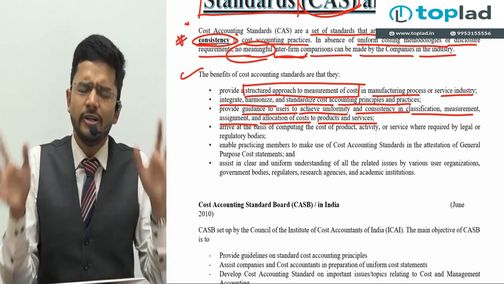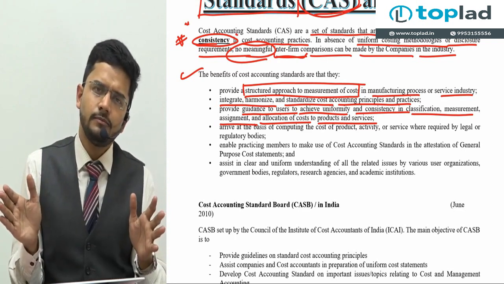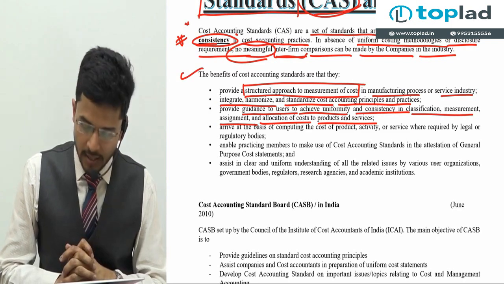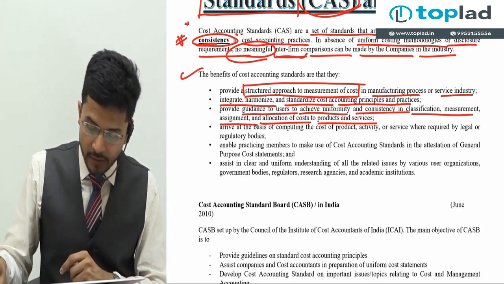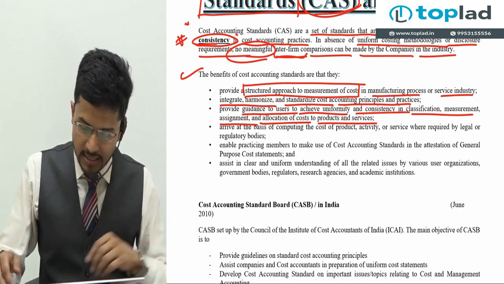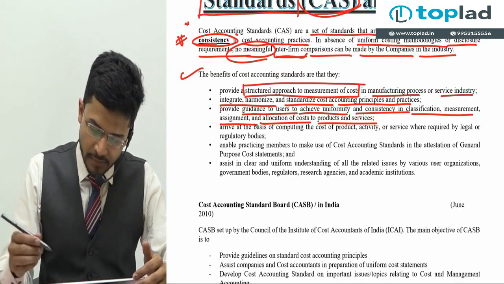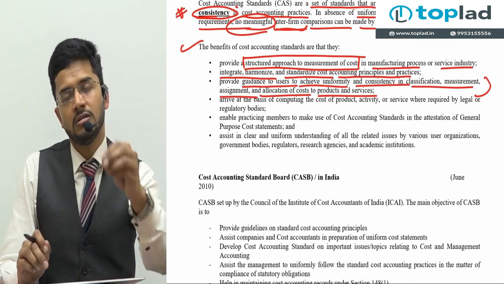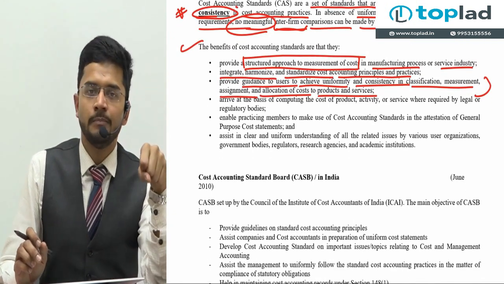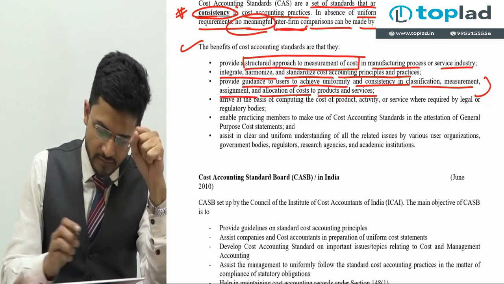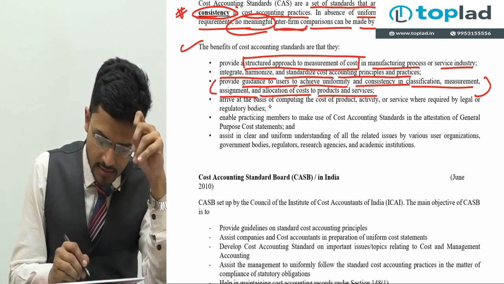So guys, whatever we do with cost, that is to be consistent with the cost accounting standards. Our cost accounting standards will provide guidance to users to achieve uniformity and consistency in classification, measurement, assignment and allocation of cost to the products or services. We will attain a commonality amongst all the allocations only when we follow these cost accounting standards.